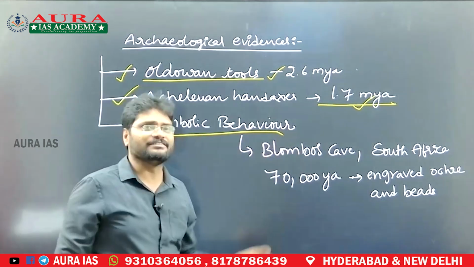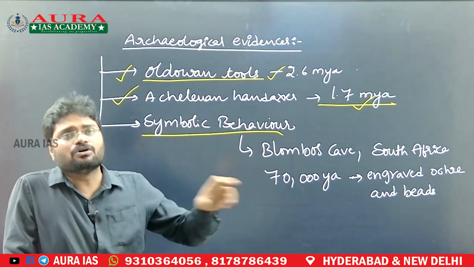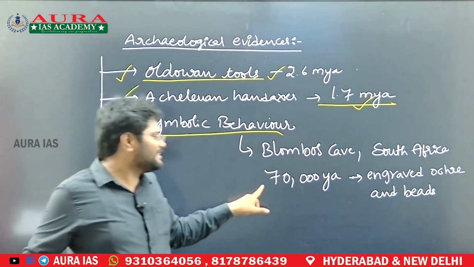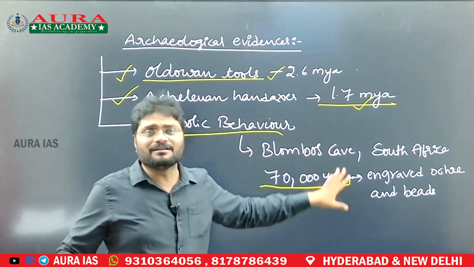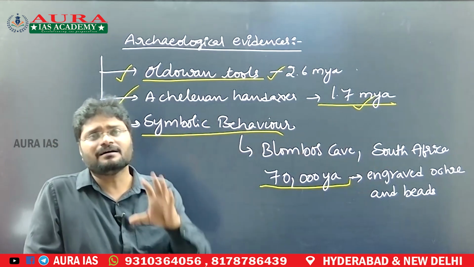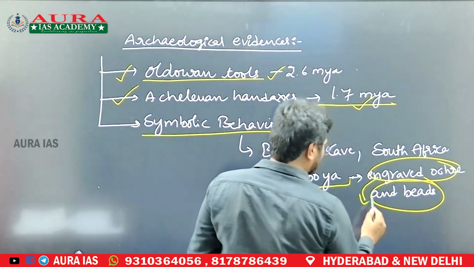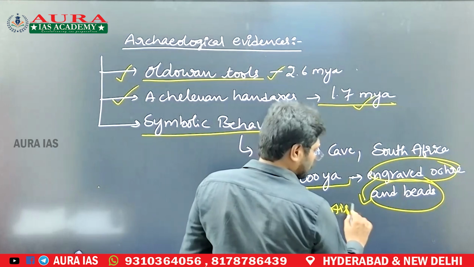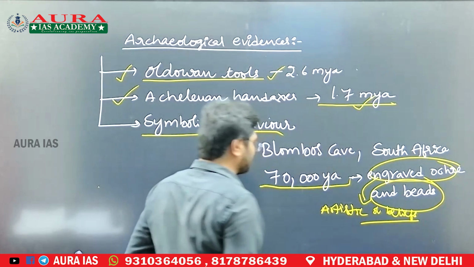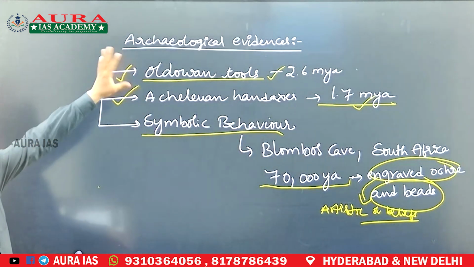Then symbolic behaviors such as paintings, wall paintings or engravings. Blombos Cave in South Africa yielded symbolic behavior from 70,000 years ago in the form of engraved ochre and beads. Bead making is an artistic or belief activity, and this artistic or belief activity was first found in Africa itself, belonging to 70,000 years ago. So these are the secondary archaeological evidences.